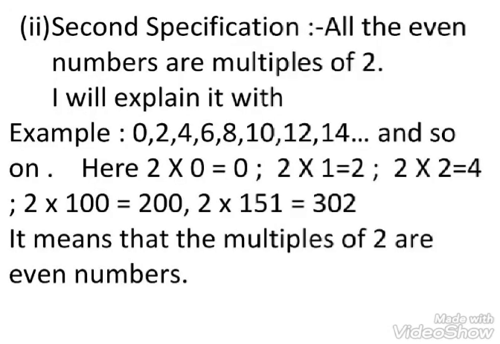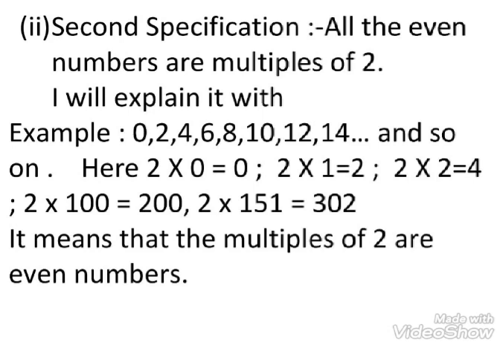Second specification. All the even numbers are multiples of 2. Examples 0, 2, 4, 6, 8, 10, 12, 14 and so on.